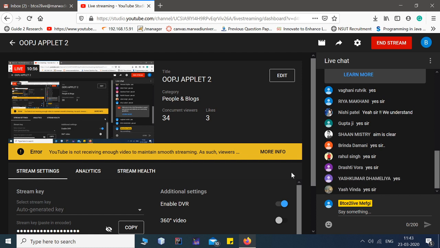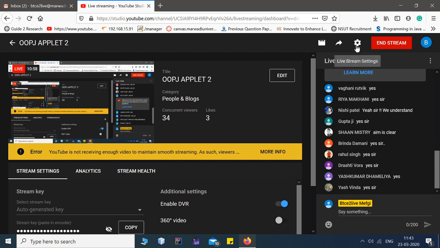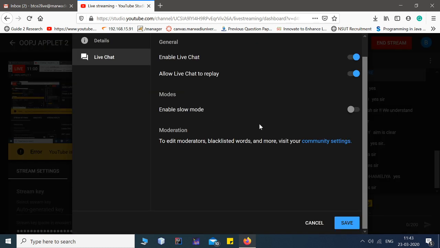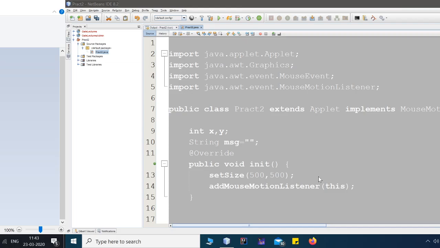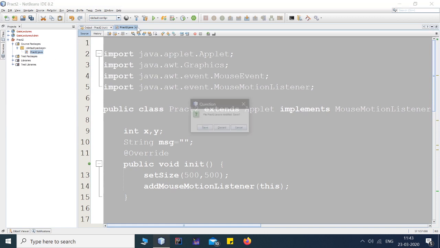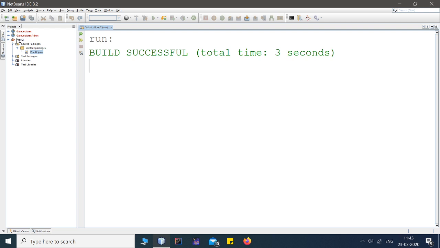Okay, fine guys. Let's move on and solve this problem. I'm again disabling the chat now. Just look at the screen. I'm going to implement this for you, how you can do the same. Let's move to your software called NetBeans, where we write our programs.